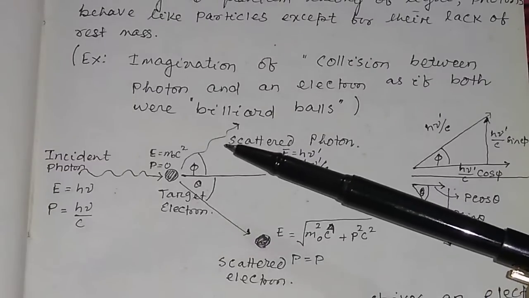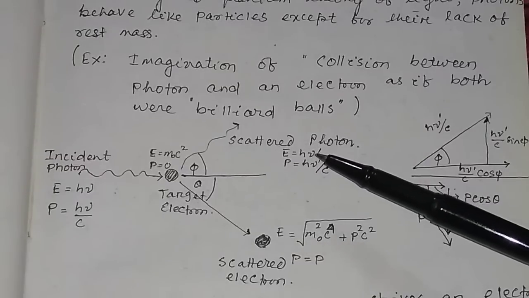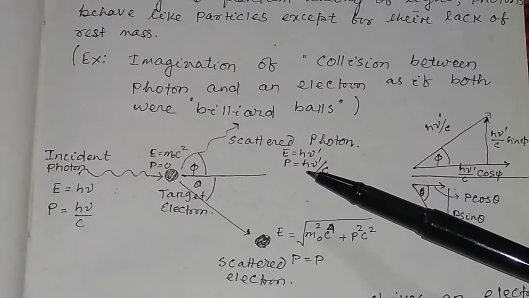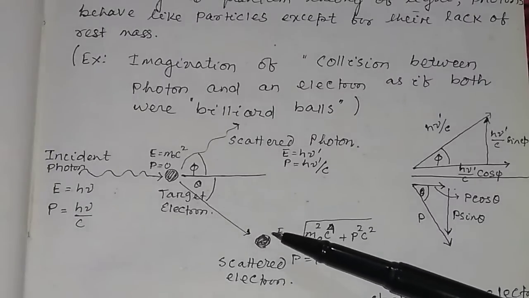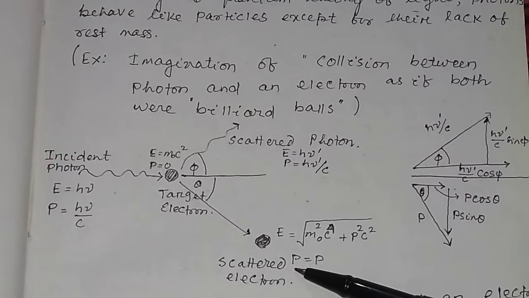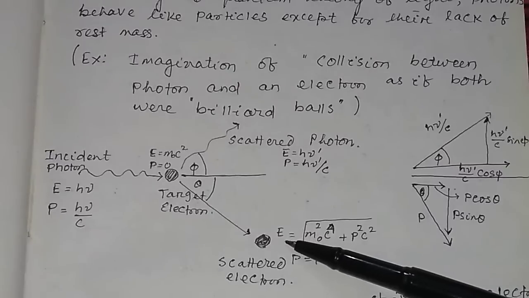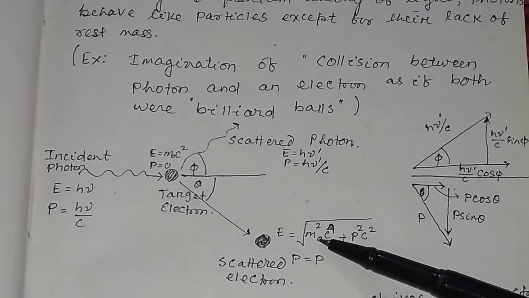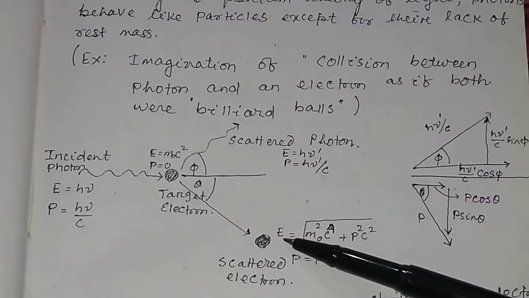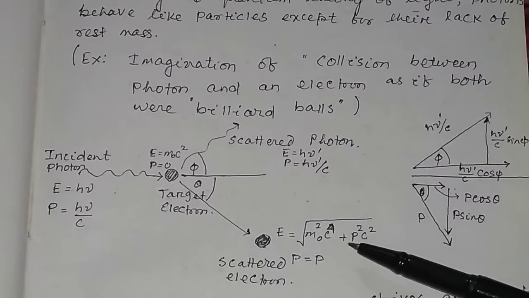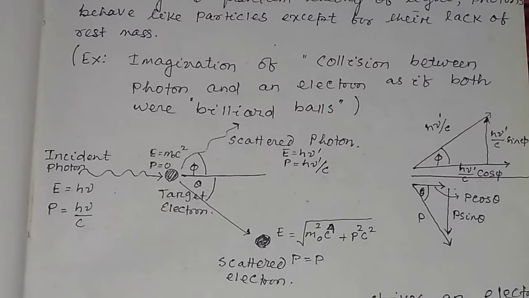The photon will scatter, and the energy of the scattered photon is equal to h nu dash, and the momentum of the scattered photon is h nu dash divided by c. The electron will also be scattered. The momentum of the electron is p, and the energy of the electron is equal to the square root of m0 square c4 plus p square c square. We will derive how the energy of the electron after scattering will be this one.